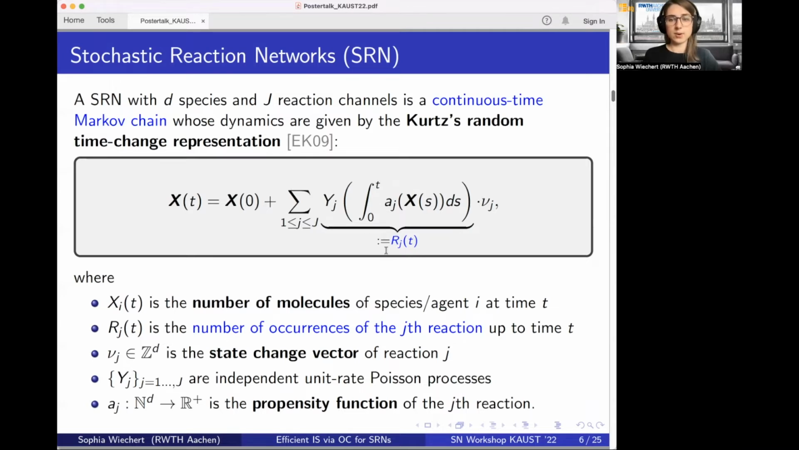And this number of occurrences up to time t, here called Rj, can be modeled by a unit rate Poisson process where the parameter is given by an integral over time over the so-called propensity function, aj. And the propensity function is high whenever a reaction channel fires frequently and low whenever a reaction channel is less reactive.